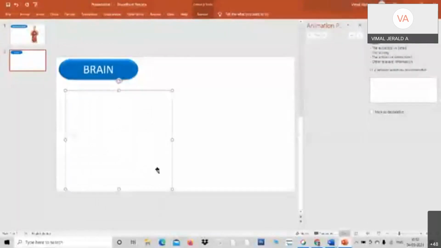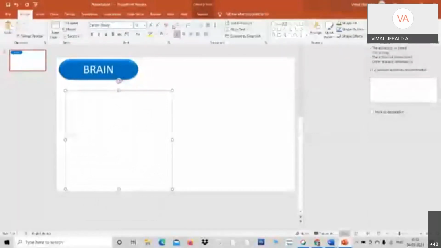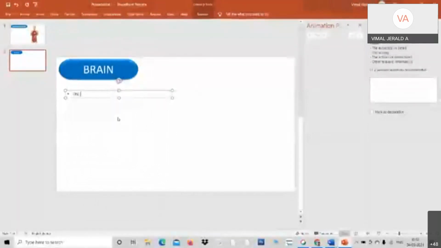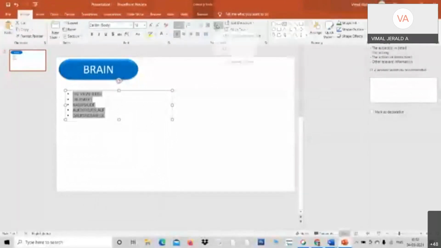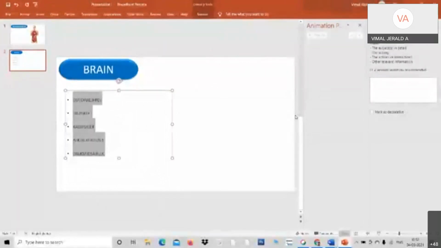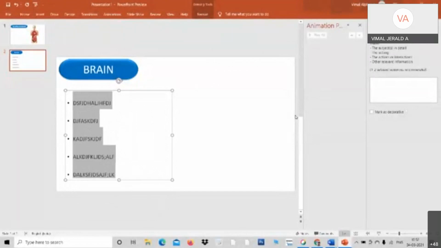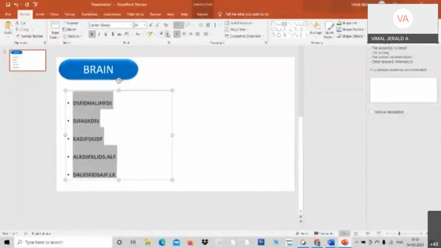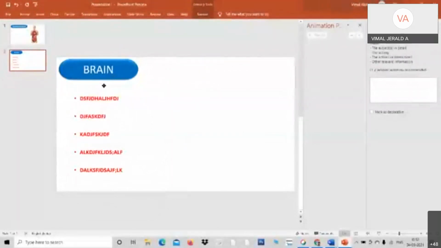Now point number 1. Imagine that it is going to be point number 1, so some text about the brain. Right now I don't have anything, so I just simply put in dummy text. Look at here, I just put dummy text here, and make sure the line gap is right. I increase the text, make it bolder, and make sure you have some colors also for that. Okay, I've copied. Imagine that there is some text relevant to the brain.